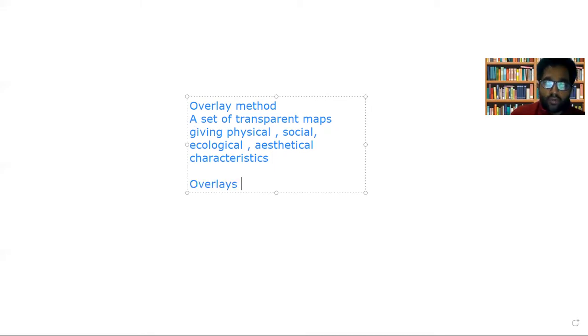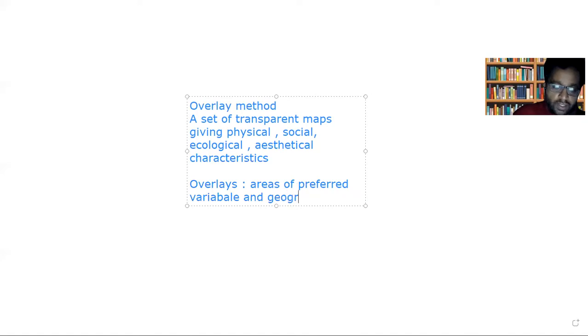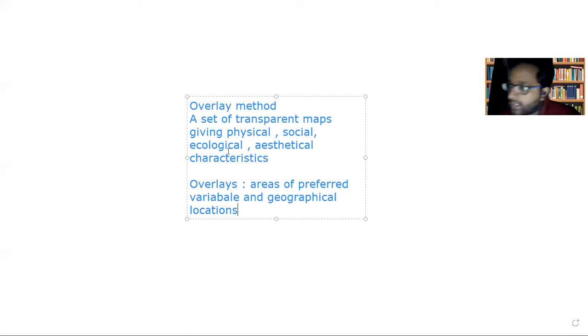If these maps are overlaid, what will be obtained? You will be able to obtain the areas of preferred variable and geographical location. Okay, so that is about the overlay method.